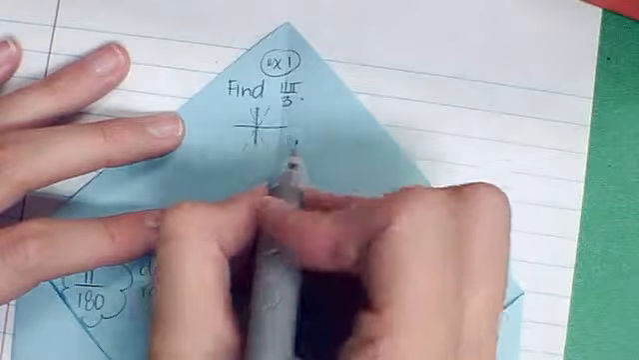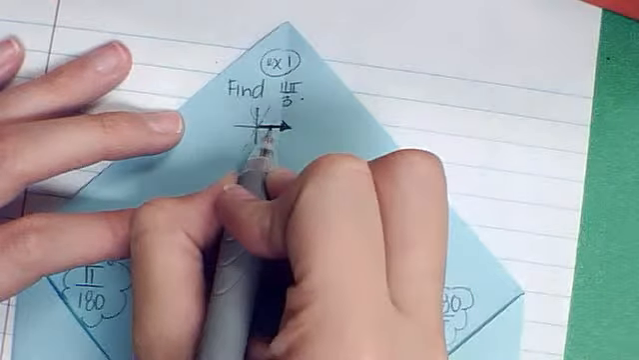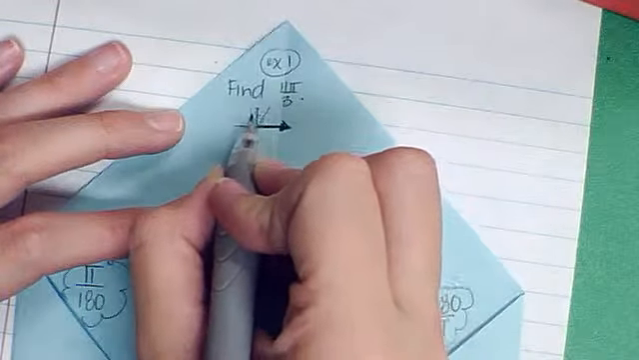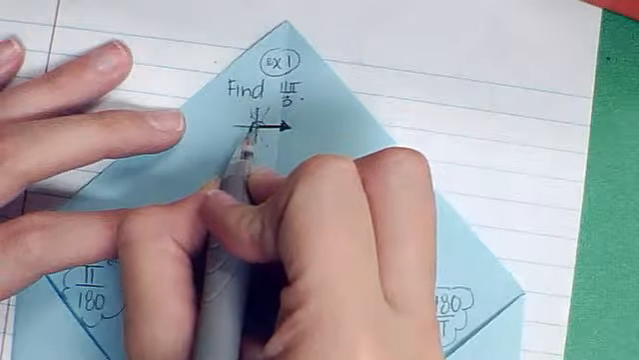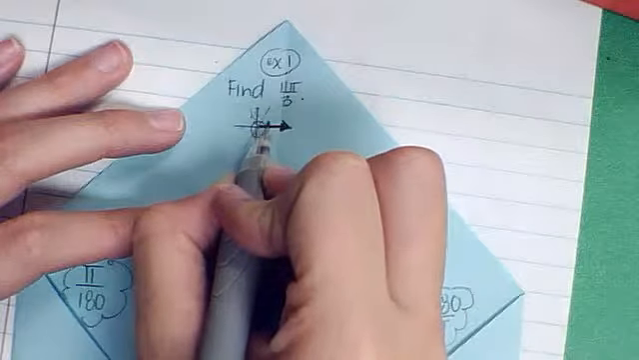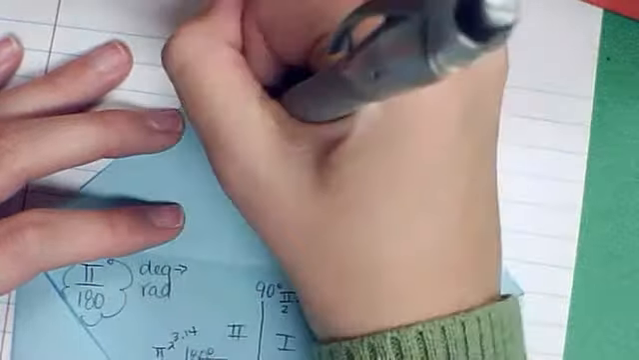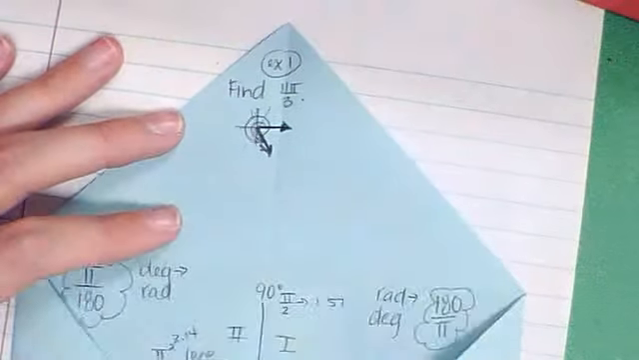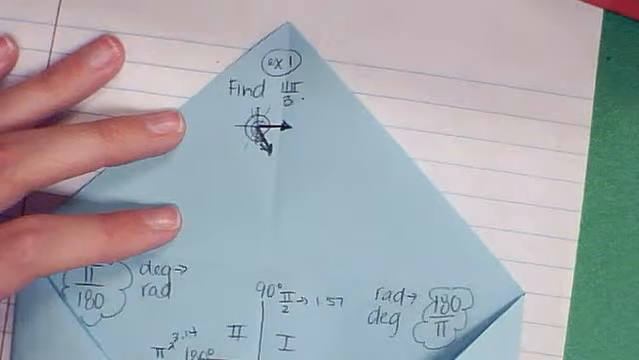And I'm going to count around 11 times with 0 being my initial side. I'm going to count 1, 2, 3, 4, 5, 6, 7, 8, 9, 10, 11. Okay, so I went around 11 times. 11 pieces of pi, and it ends there. Notice my circle coordinates with that, and this would be my angle.